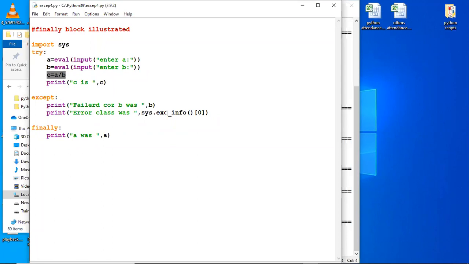Suppose you are writing a big application and maybe it gets stuck at some place, but you want all your resources, your open files or whatever pointers or data you are using, to be released back to the system, files closed. Then you can use this finally block. That means whatever happens to your program, the finally block is bound to execute, irrespective of whether your program runs or fails. I'll run this program first.